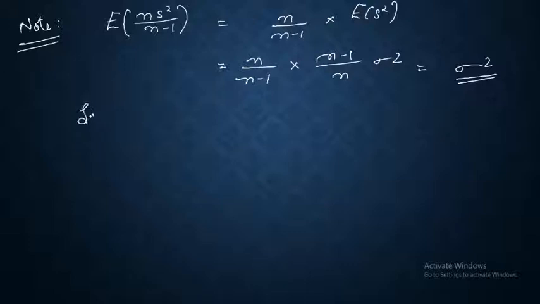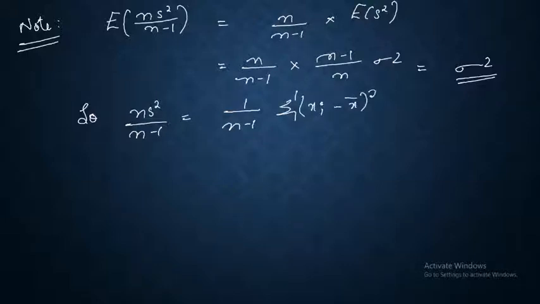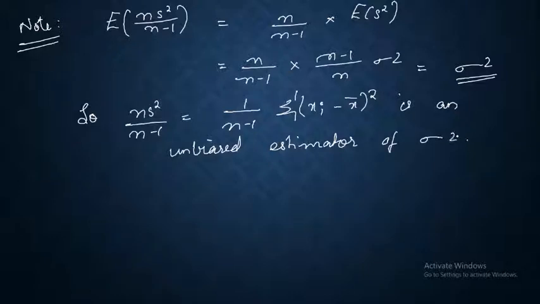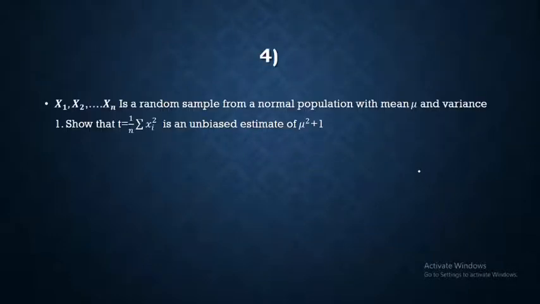So from this result we say that n S square divided by n minus 1, which is equal to 1 by n minus 1 summation (xi minus x bar) the whole square, is an unbiased estimator of sigma square. So that is an extra result. So the next result,